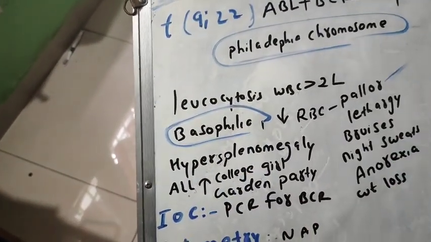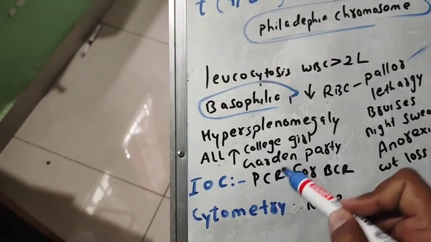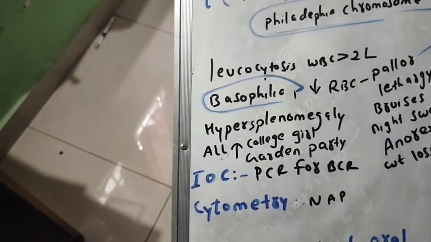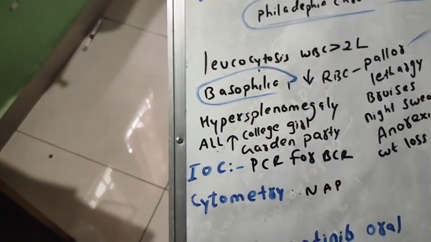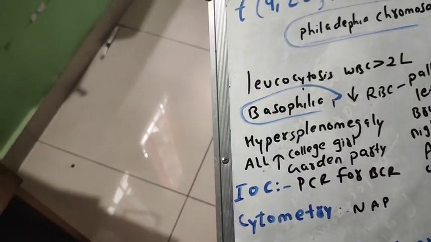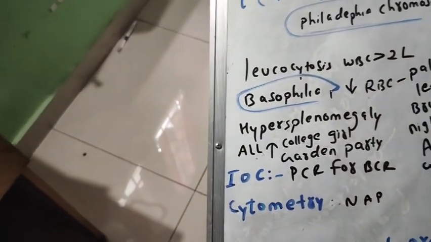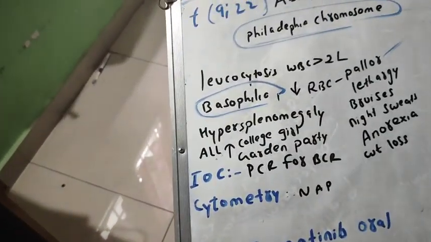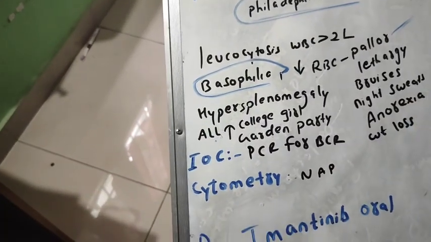If you see the CBC report, all the counts are increased. Platelet count increases, basophils, neutrophils, everything increases. That's why it is called garden party appearance.